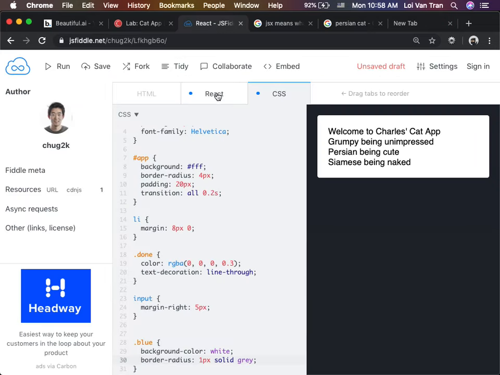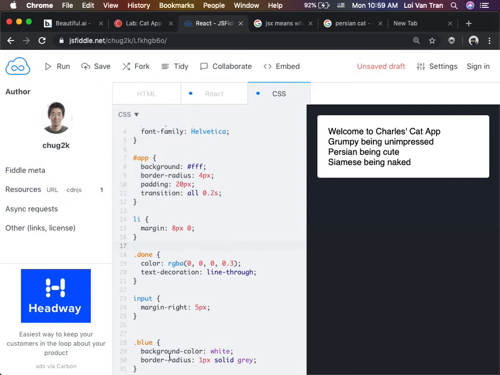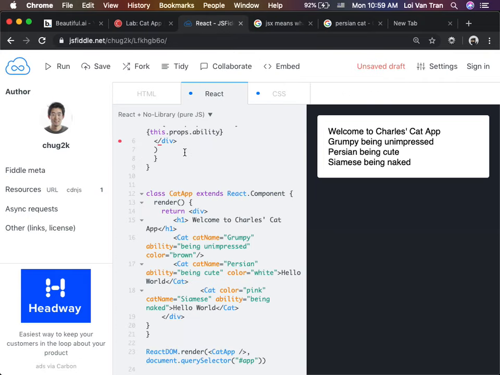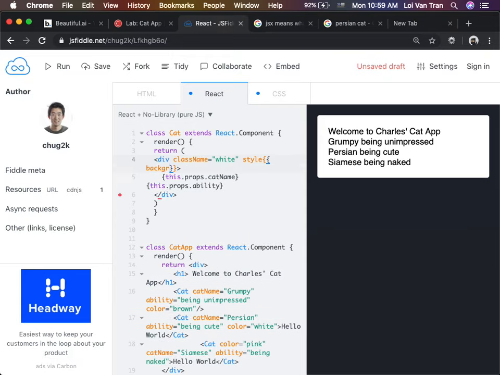Why is this working? Did I not save this? Why is this not blue? Oh, because I gave it a wrong name. There we go. Okay, guys, bear with me, we're almost done. So now we're gonna say style. I'll show you the better way of doing this actually. Background color is